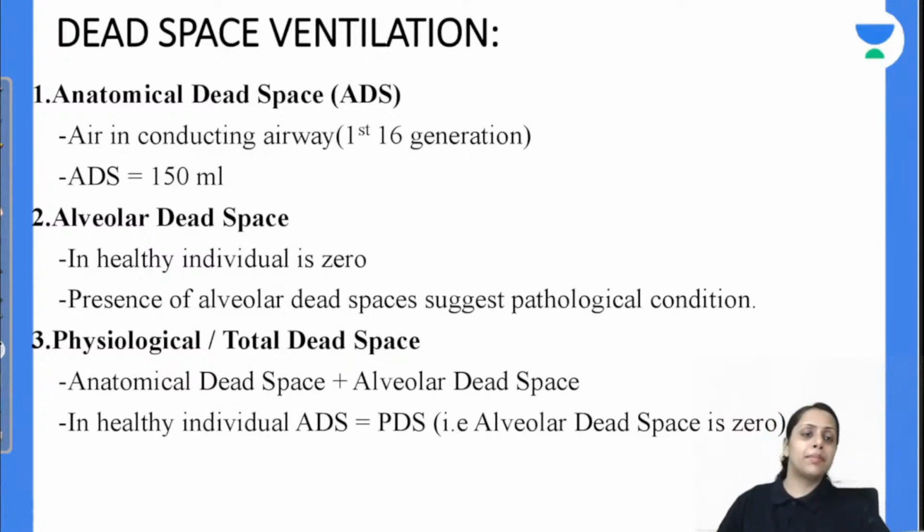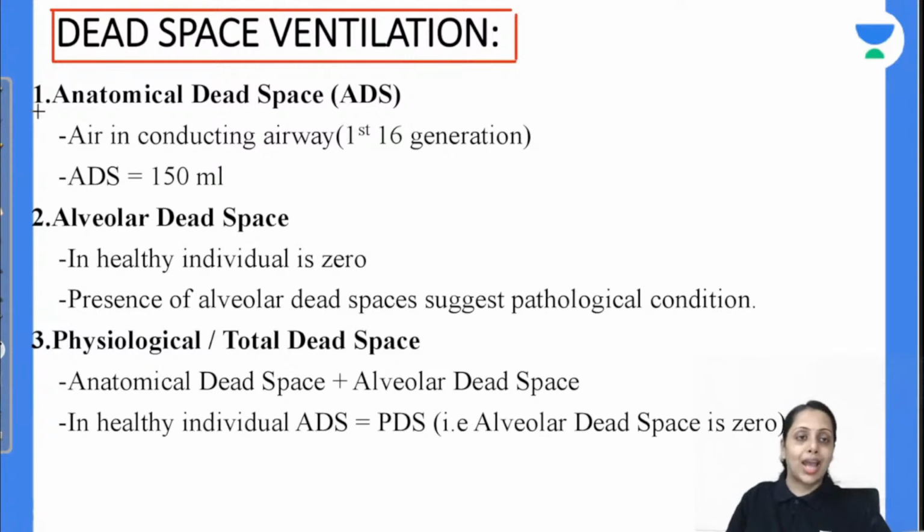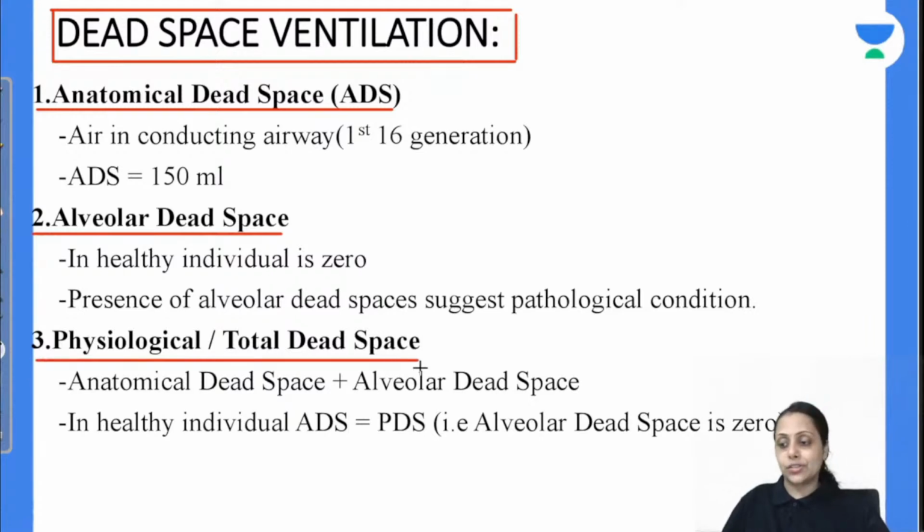अब फर्स्टली हम इसको बात कर लेते हैं डेड स्पेस वेंटिलेशन जो 150 ml है उसके बारे में. So different types of dead space ventilation are there: anatomical dead space, alveolar dead space and the physiological or total dead space. ठीक है, this physiological or total dead space तो derived one है.